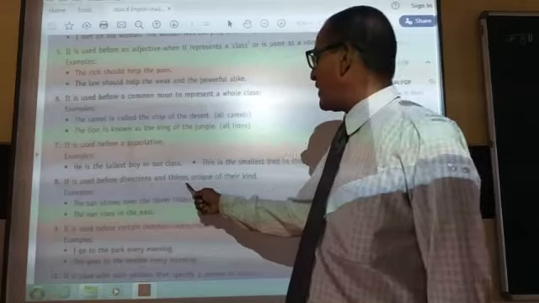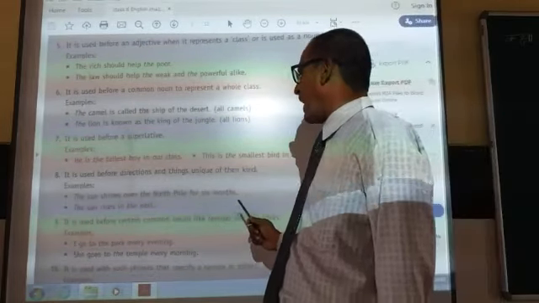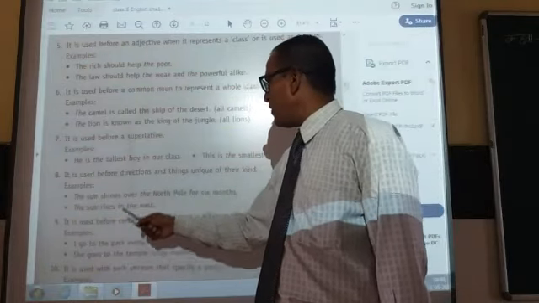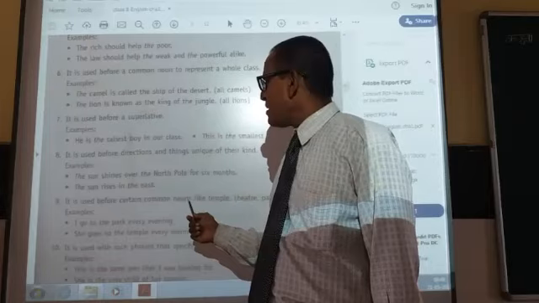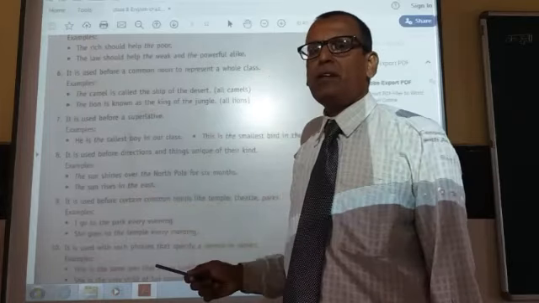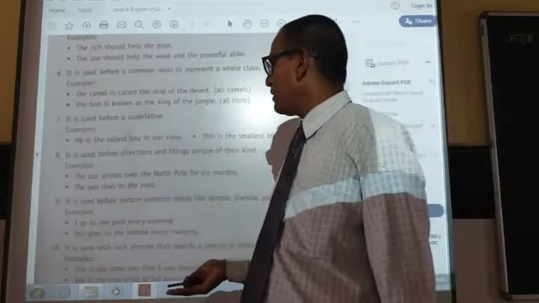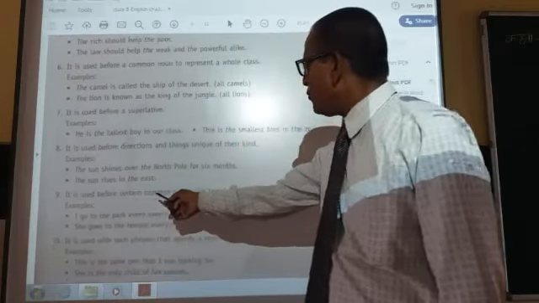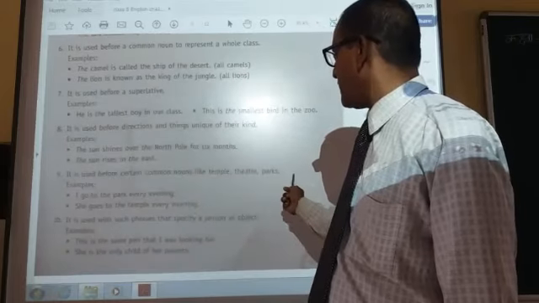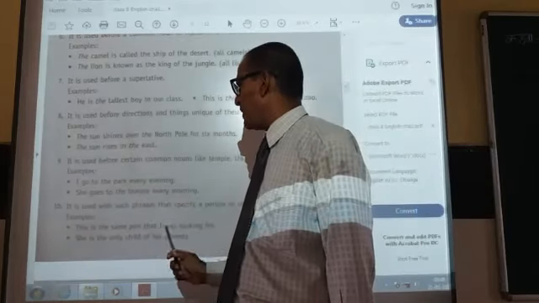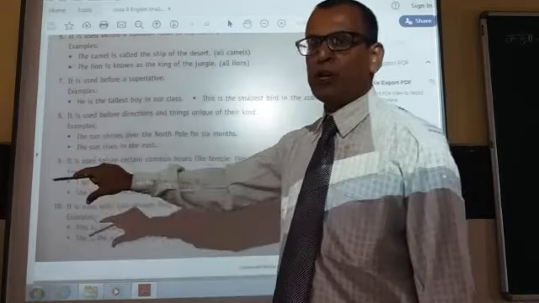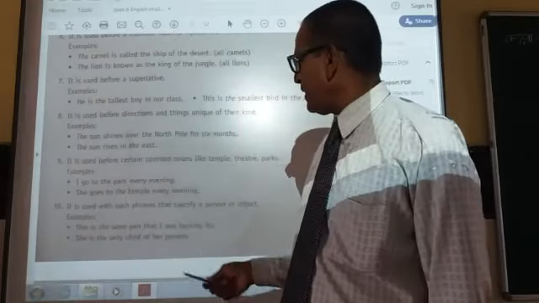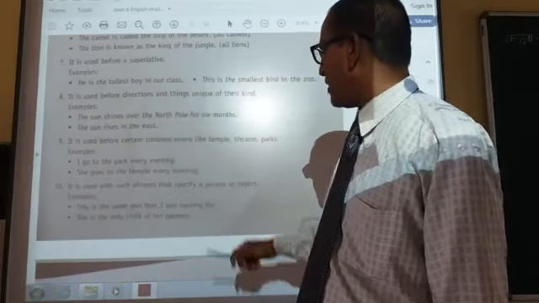It is also used before directions and things of their unique kind, or with natural things. We say the sun, the north, the east, the west, the moon, the earth, like that. It is also used before certain common nouns like temple, theatre, park. I go to the park every evening. Here the park means a particular place.